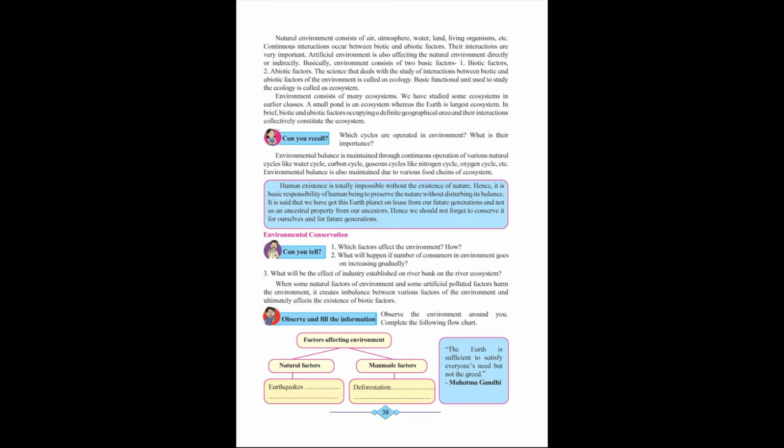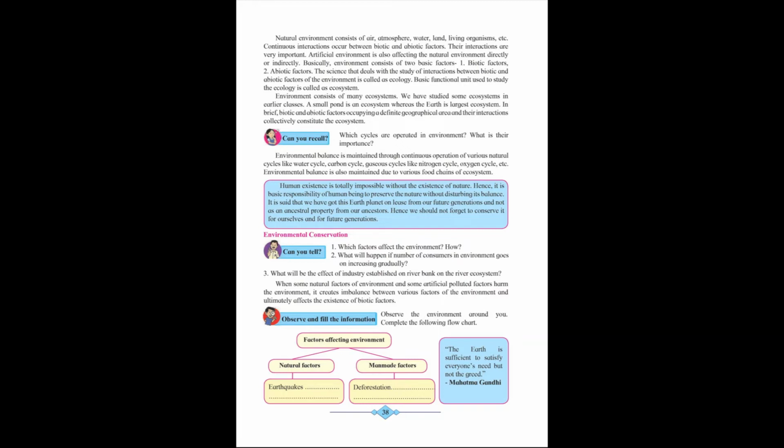Now in the box, another question. The question is, we have got this earth planet on lease from our future generations and not as an ancestral property from our ancestors. The meaning of that statement is that we should not act as if the earth is our own property, only our property.